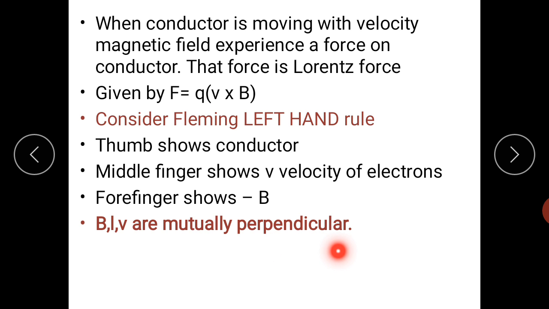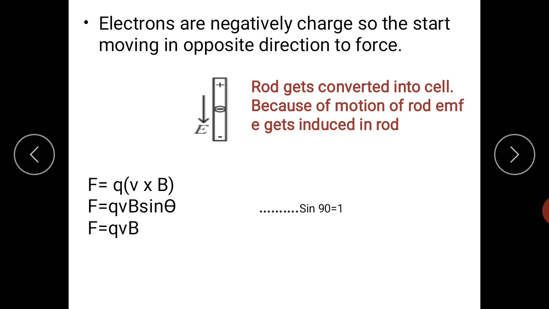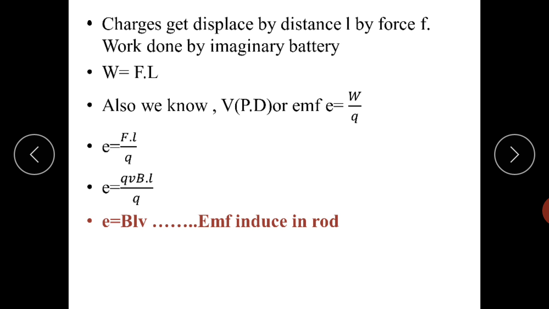So this motional EMF, that is translational EMF, is valid only when these three quantities are mutually perpendicular to each other. Now these electrons are negatively charged, so they start moving in the direction opposite to the force. The rod gets converted into a cell, because of the motion of the rod, EMF is induced in the rod. And this Lorentz force can be written as Q into V cross B. Now when we remove this cross product, we add sin theta, and here sin 90 is 1. So simply we get F is equal to Q into V into B.